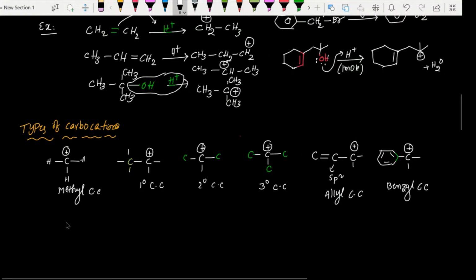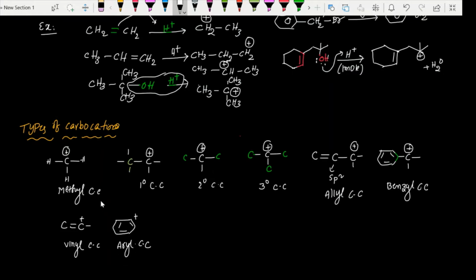And we have some more unstable carbocations, like vinyl carbocation. And if a benzene ring itself has the positive charge on it, we call that an aryl carbocation. So methyl, primary, secondary, tertiary, allyl, benzyl, vinyl and aryl. These are the different types of carbocations we generally have.